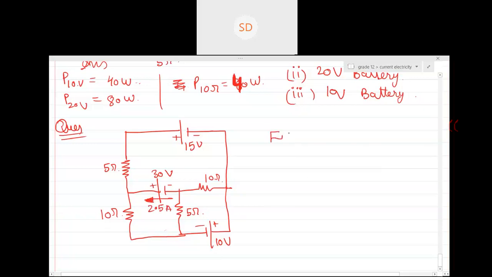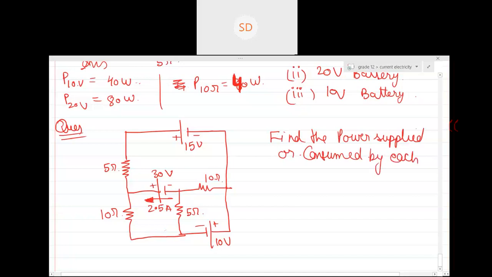So now the question is find the power supplied or consumed by each battery. Because I'm not aware whether this is given in the question or not, 2.5 ampere is given. So anyway, at least you need to find out whether the 10 volt and 15 volt batteries are supplying the current or absorbing it, supplied or consumed by each battery.